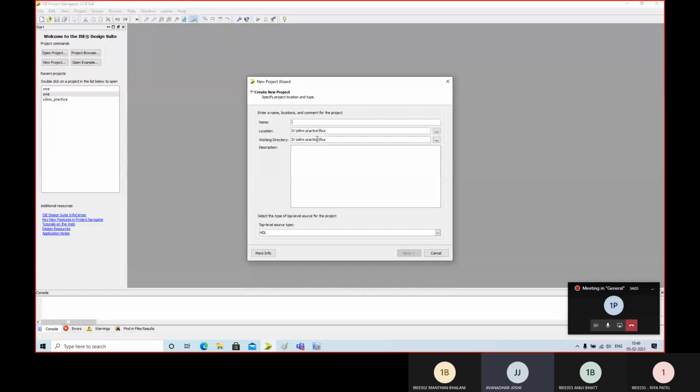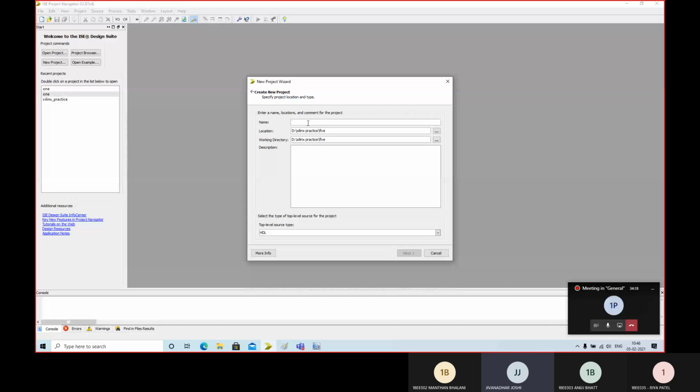Okay, so I have already created a folder called 4. Let me change it to 5. I always prefer to save individual projects in individual folders.